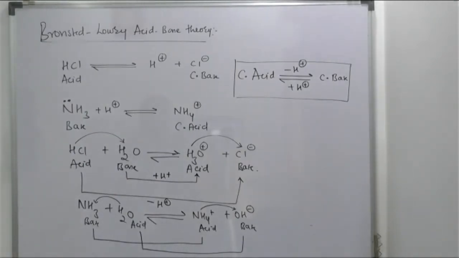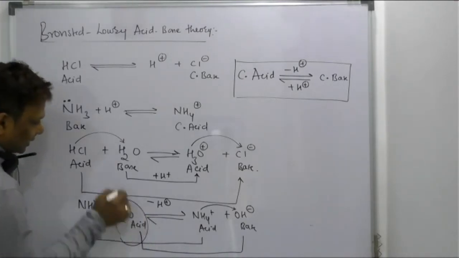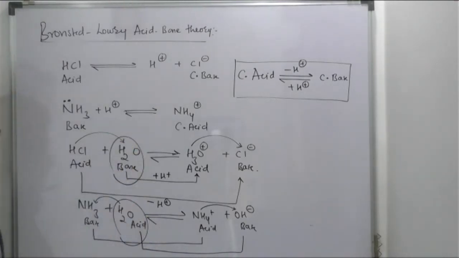But did you see one better example here, beta? In the previous case, water acts as an acid. In the second example, water acts as a base. That means water acts as what? An amphoteric solvent. Amphoteric means the tendency to act as an acid as well as a base. Right, beta? Chalo.